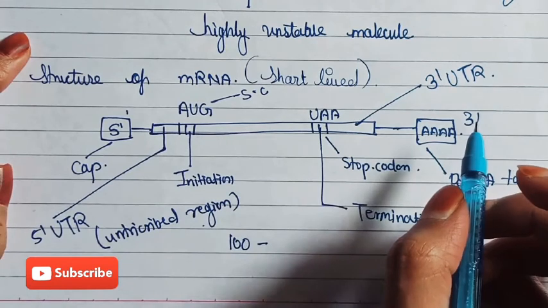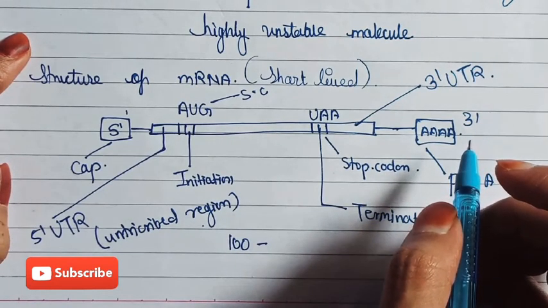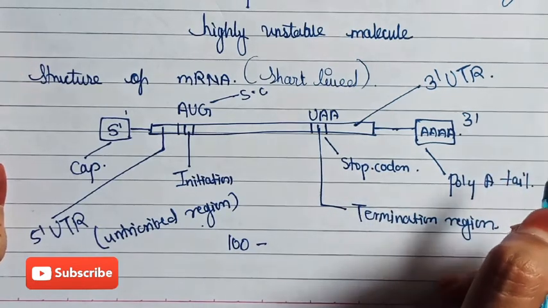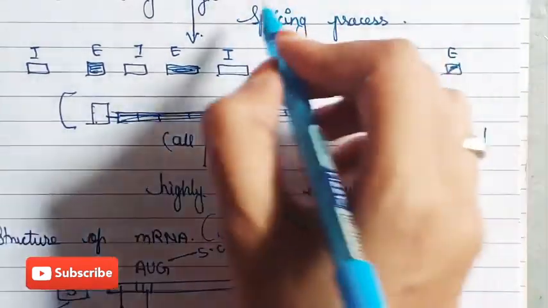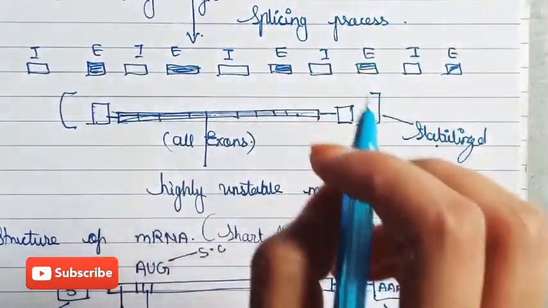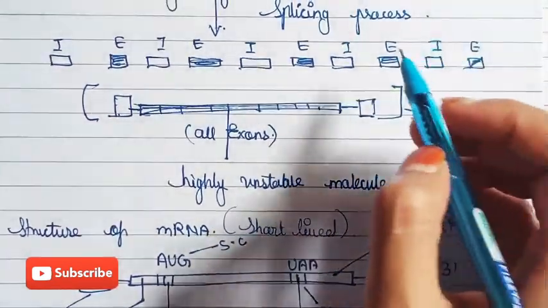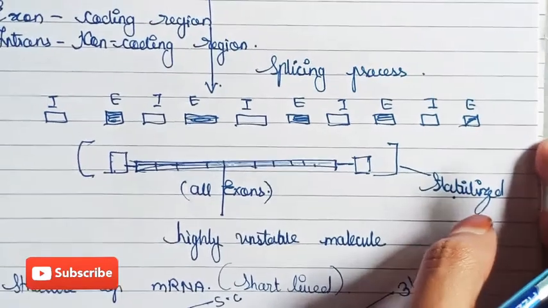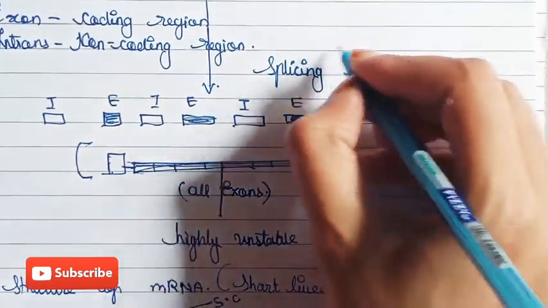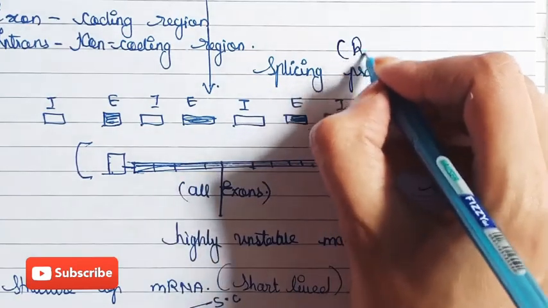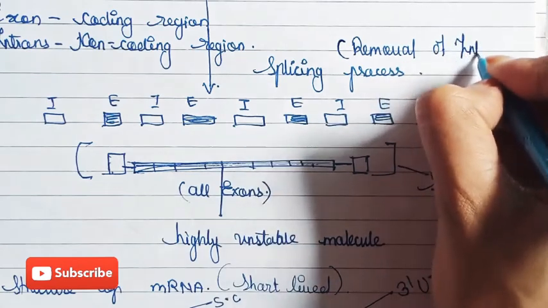Now the function of this mRNA is to take information from DNA to the ribosome for translation. As we have seen here, the capping process and the splicing process. Splicing, if you want to define it, is the removal of introns. Splicing is important for removal of introns.